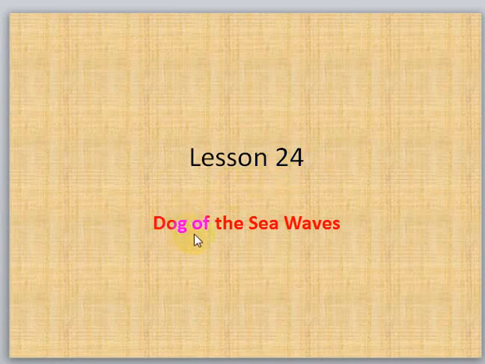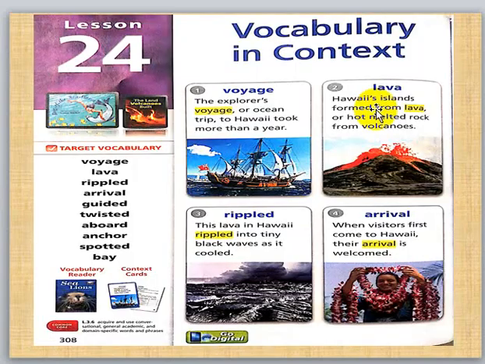This is the story, Dog of the Sea Waves. But first, we'll start with the vocabulary and context. The target vocabulary, the important vocabulary here in the story. Number 1, voyage. We'll study them and know the meaning of them first, and in context or in examples.